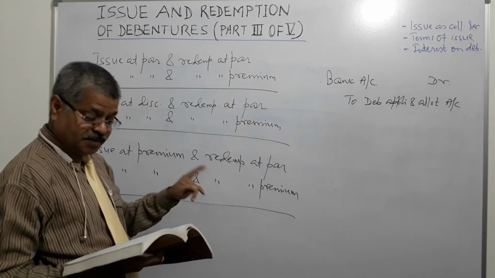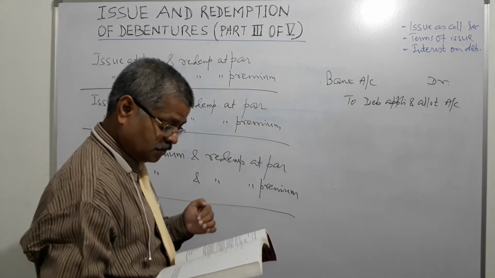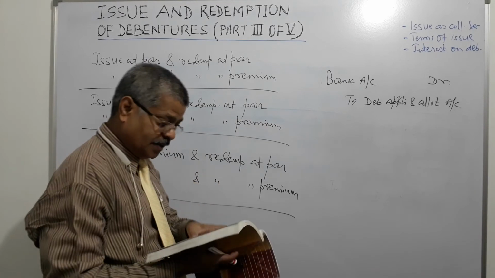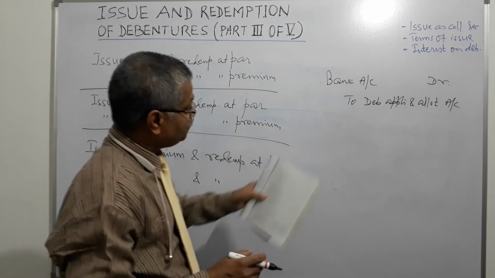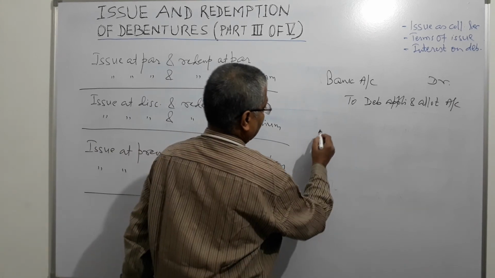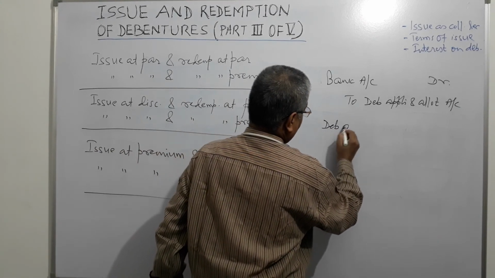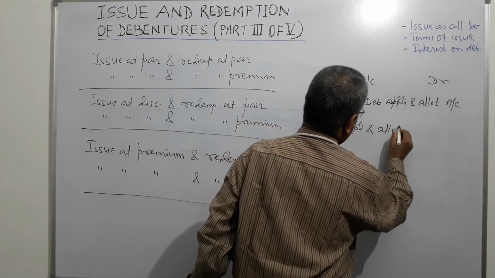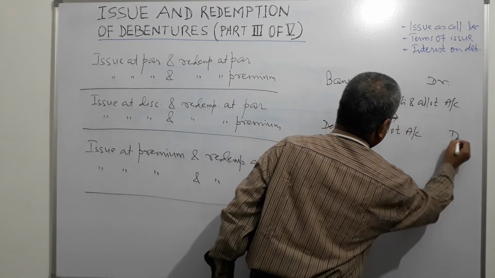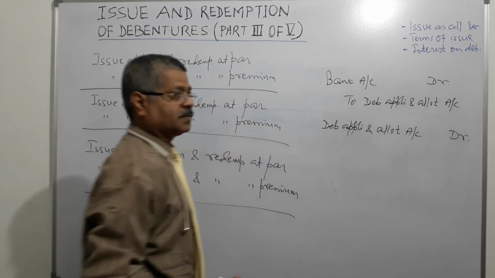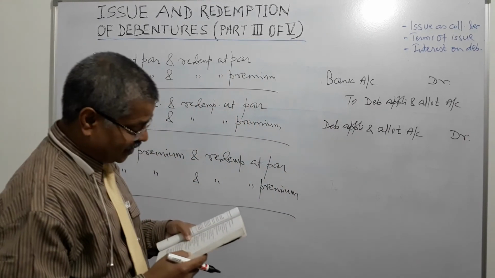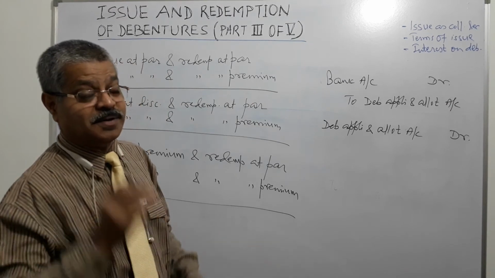Issue at premium, redemption at par. Here what will happen? Obviously this account, debenture application and allotment account, will be debited, right? And what are the other accounts that will be debited?